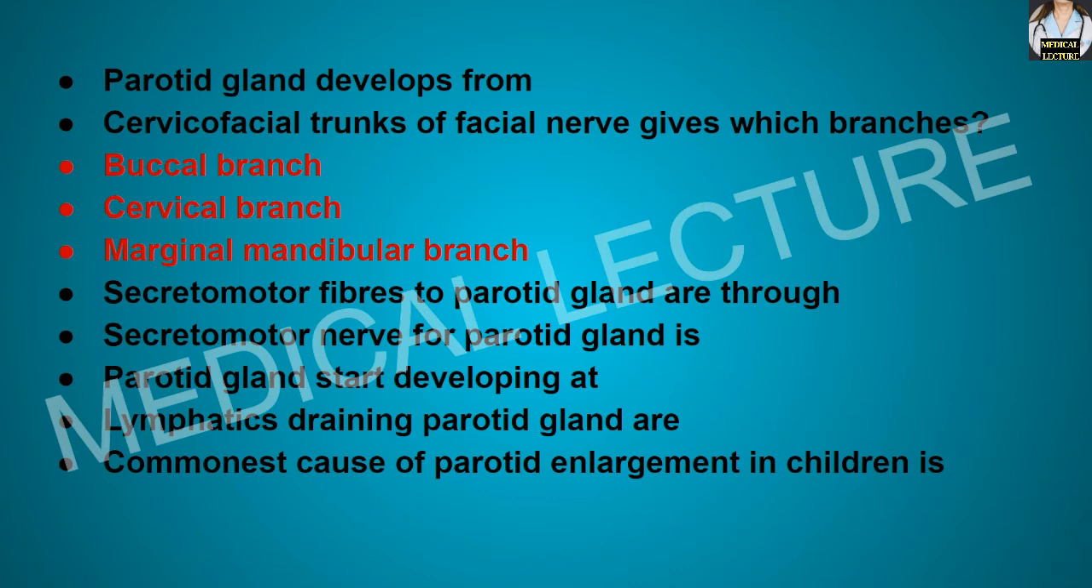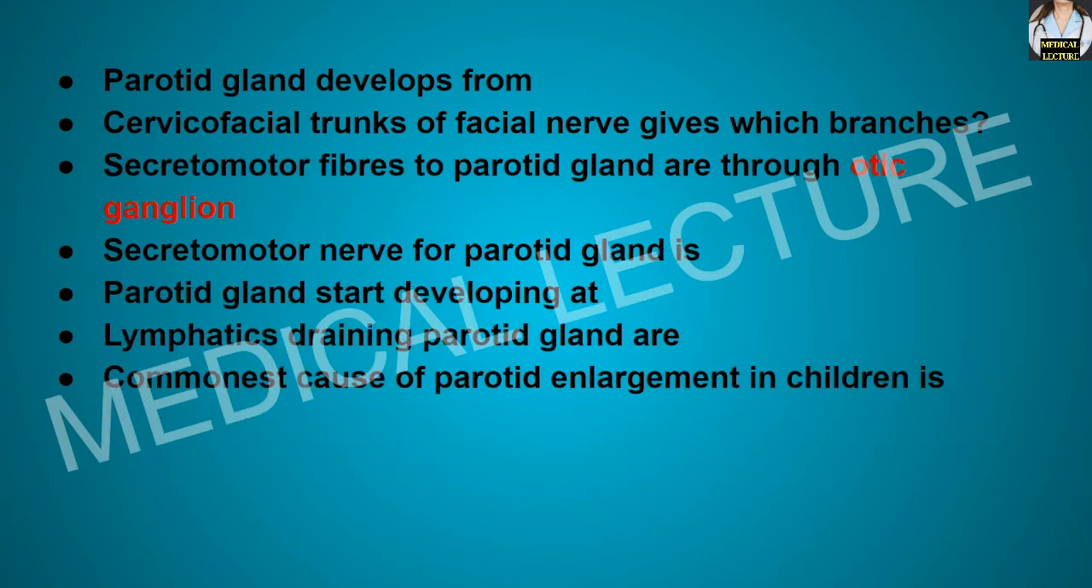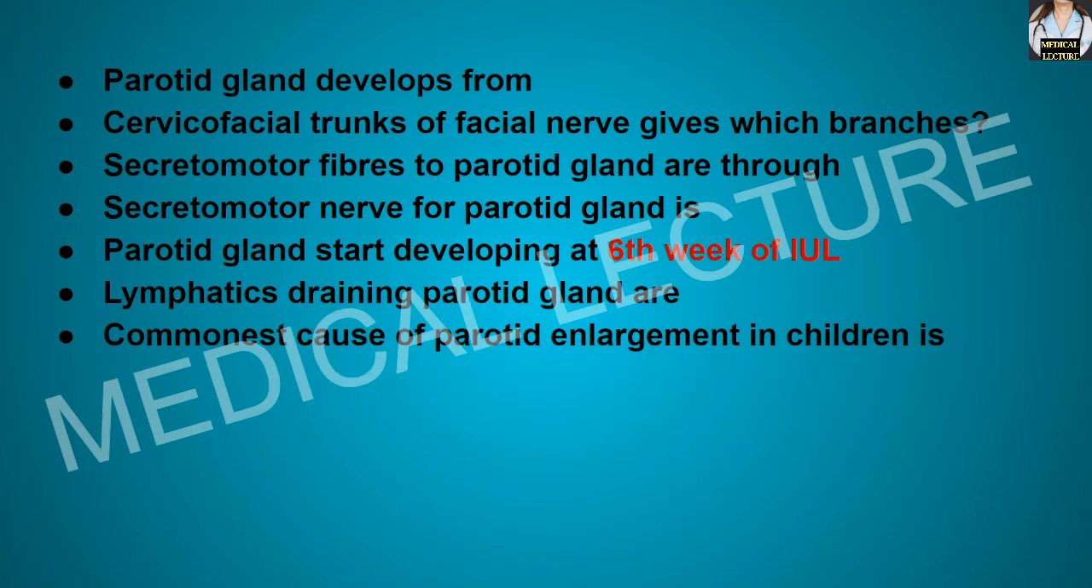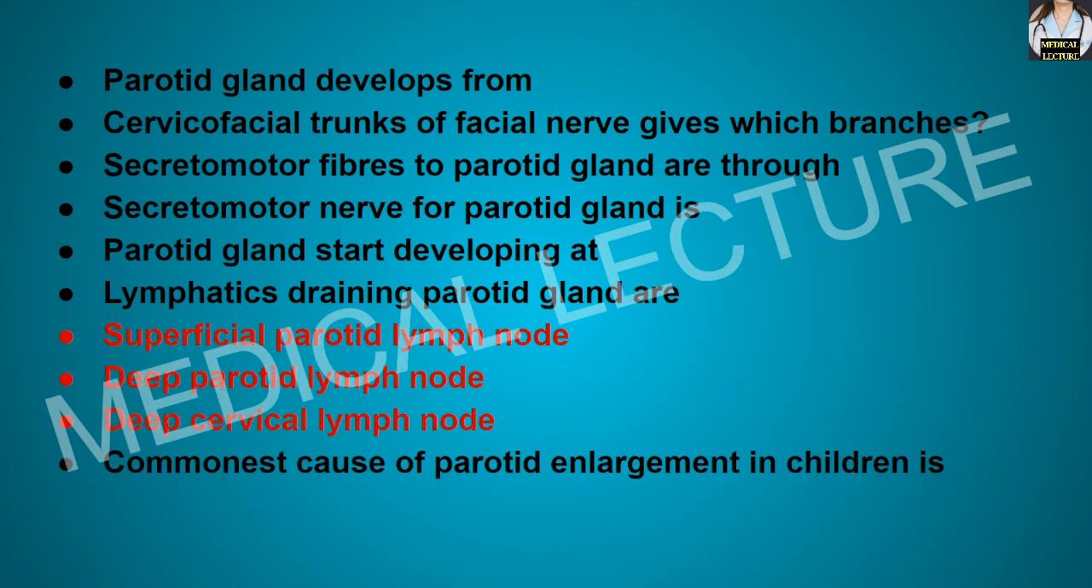Secretomotor fibers to the parotid gland are through the otic ganglion. The secretomotor nerve for the parotid gland is the glossopharyngeal nerve. The parotid gland starts developing at the 6th week of intrauterine life. The lymphatics draining the parotid gland are the superficial parotid lymph nodes, deep parotid lymph nodes and the deep cervical lymph nodes.